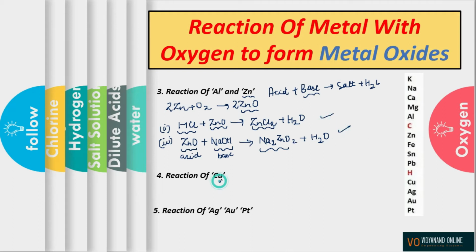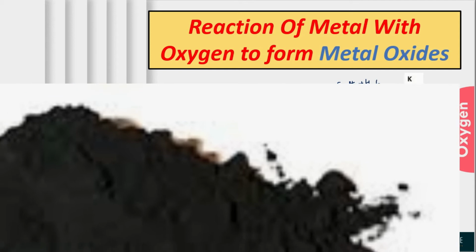Now talking about copper. Copper metal doesn't burn in air even on strong heating. It is because it is placed very low in the reactivity series, right? So if you heat copper in the presence of oxygen for a long period of time, only then will it react with oxygen to form copper oxide. So to balance it, I'll put 2 here and 2 here, right? And this copper oxide is actually black in color.